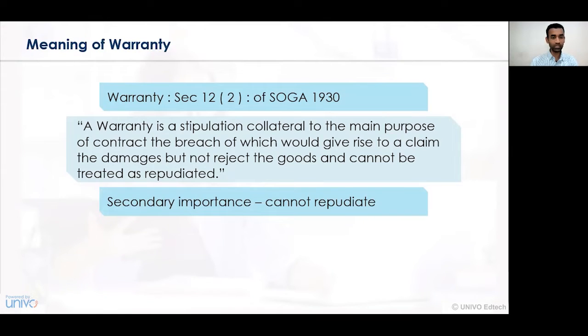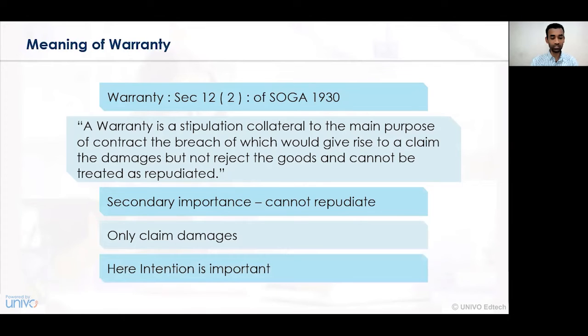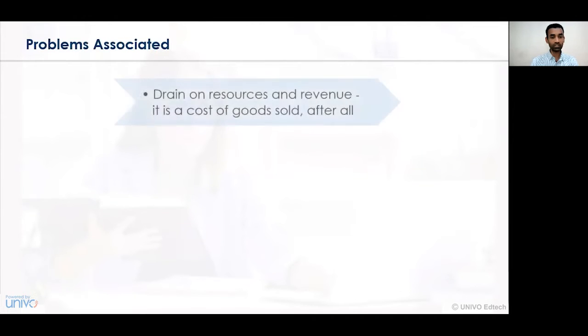So, in terms of a warranty contract, it has a secondary importance. In this case, only damages can be claimed, but the entire goods cannot be rejected, refunded or exchanged. So the purpose of the party entering into the contract is essentially important, and only on that basis does the warranty contract exist. Now let's understand what are the various problems associated with warranties.